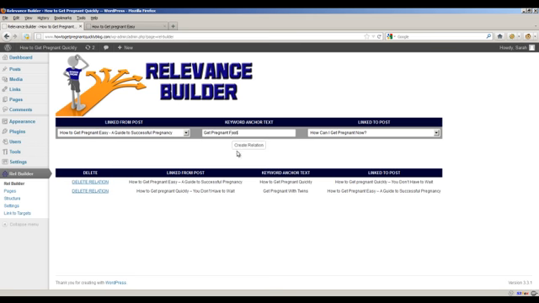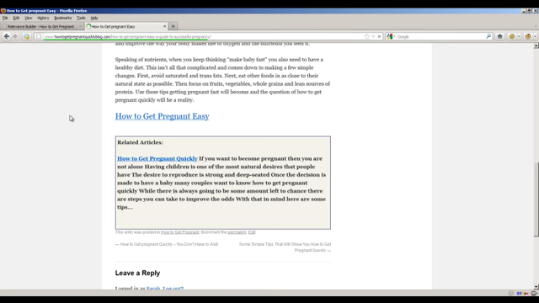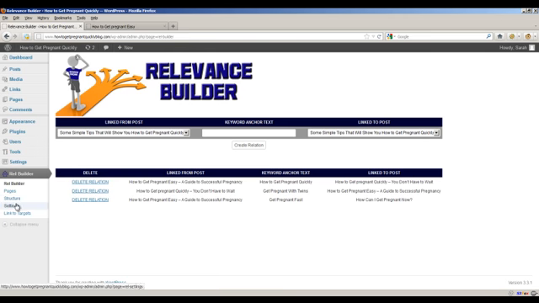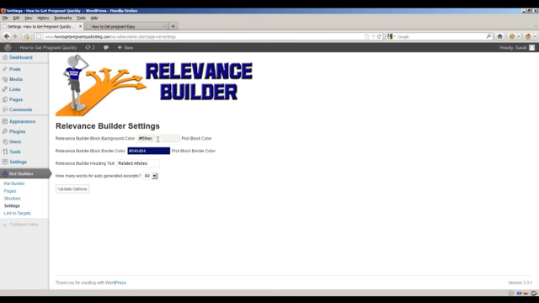And let's say I go get pregnant fast and I create another relation. If I go back here and I refresh, we'll see that here. Now you can also control how big this excerpt is from the post. The post that you're linking to is the excerpt that you're getting right here. So this get pregnant fast, this is the excerpt, and if we go to settings, we'll notice that we can